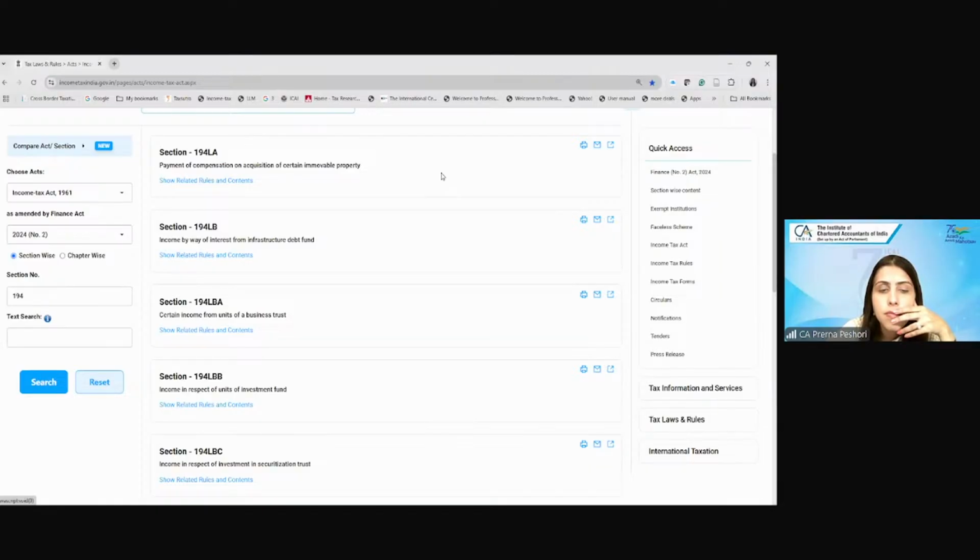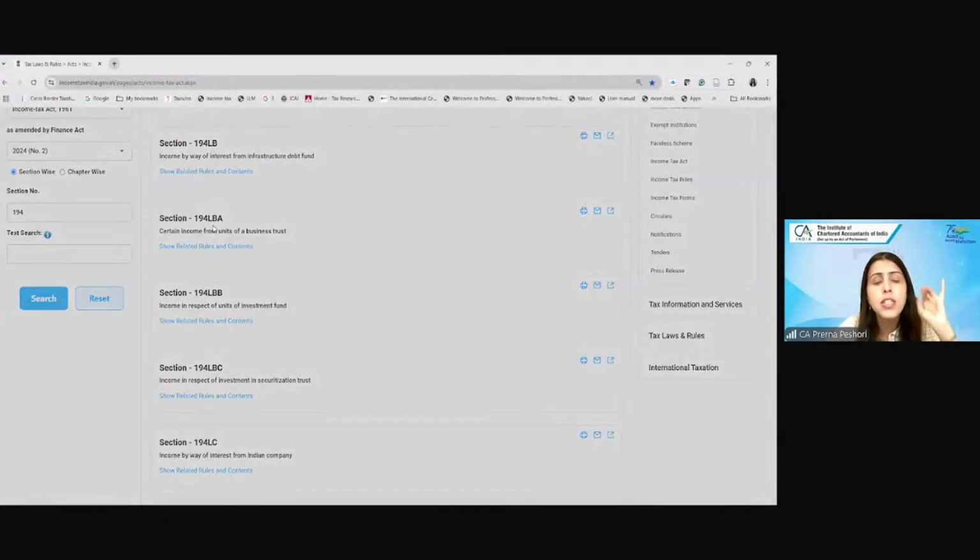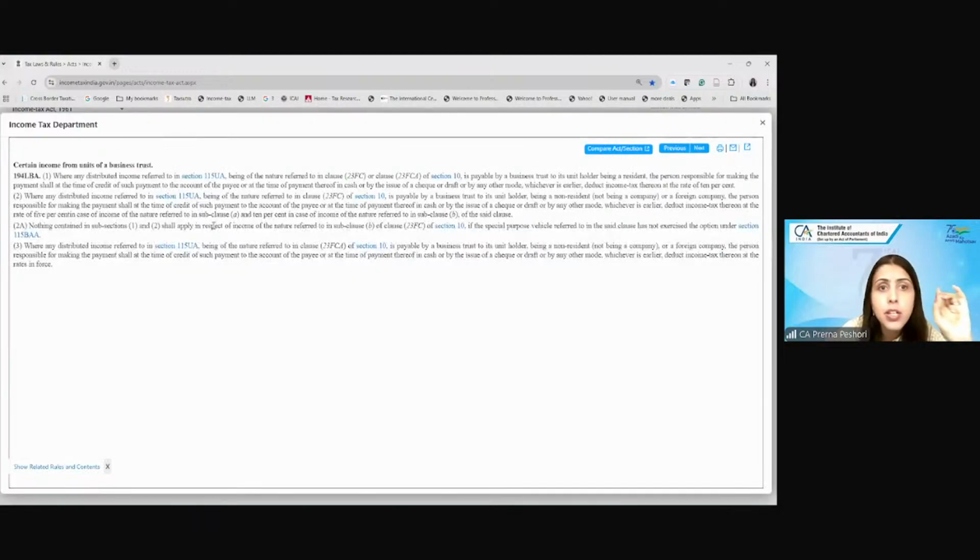Ma'am, in charitable trust related. Yes, for the REITs. So for the REITs, 194LBA, 194LBB, we have already covered. 194LBC, all of these provisions we have already covered. If you see, this 194LBA is nothing but the income which is payable by the business trust to the unit holder